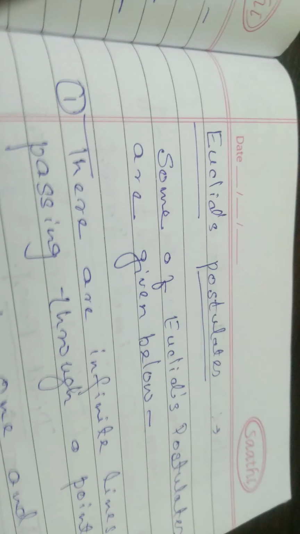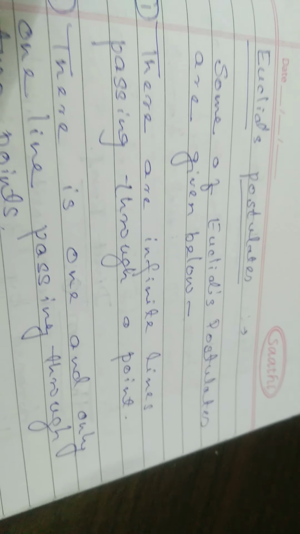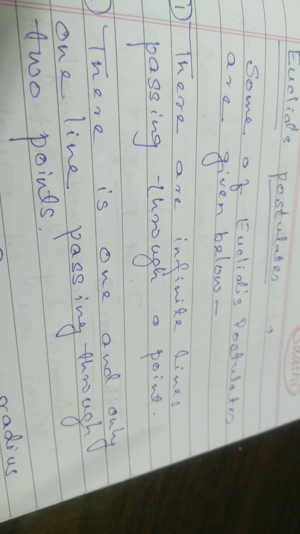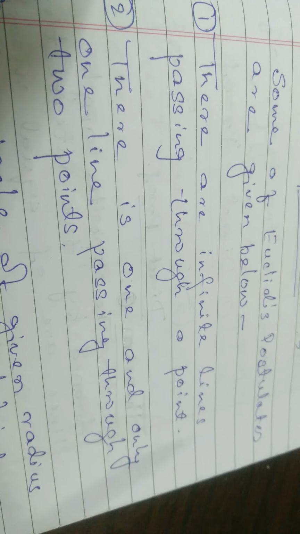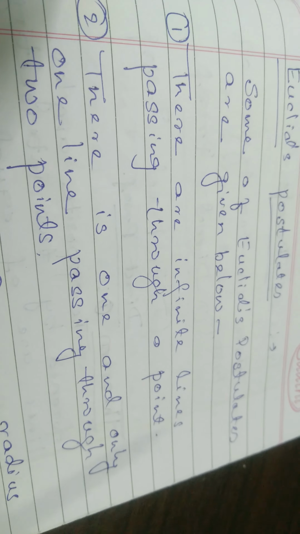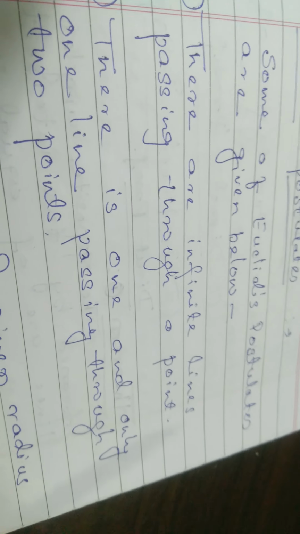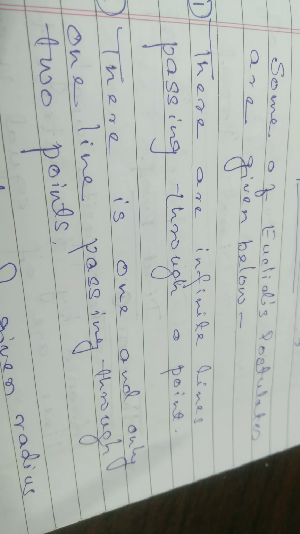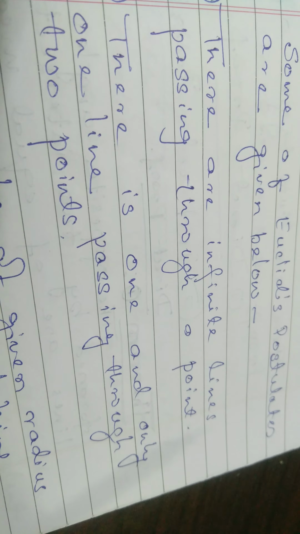Euclid's postulates. Some of Euclid's postulates are given below. First, there are infinite lines passing through a point. That means these are facts which are accepted by all without any opposition.